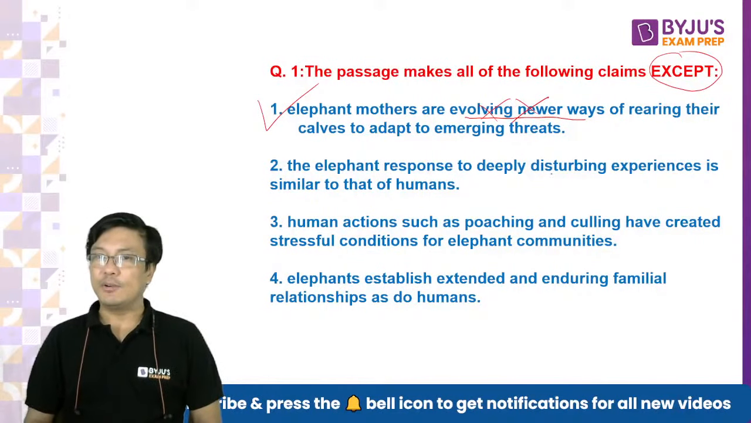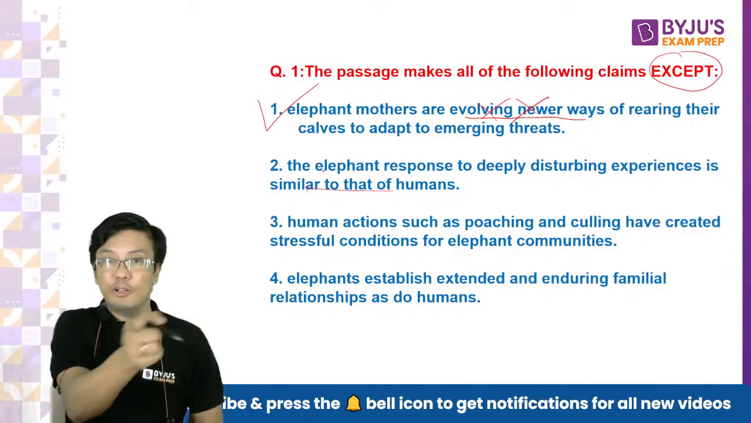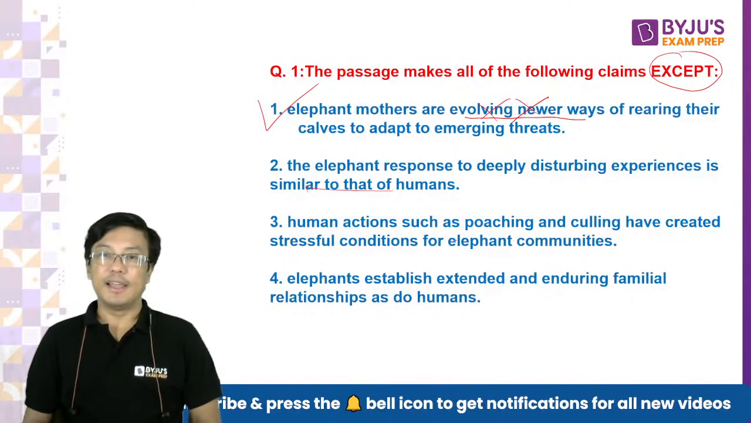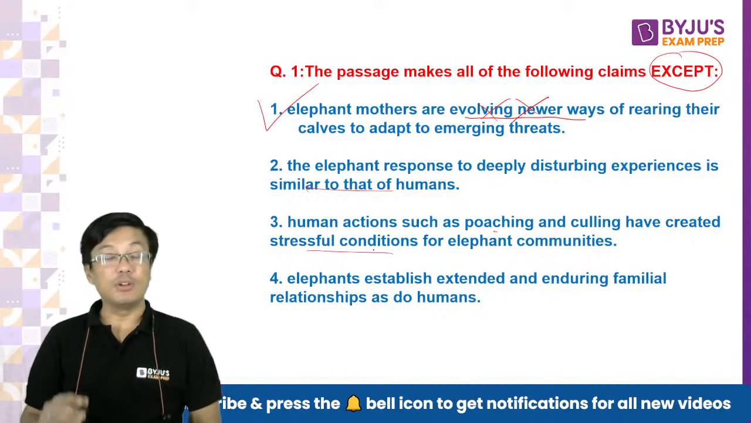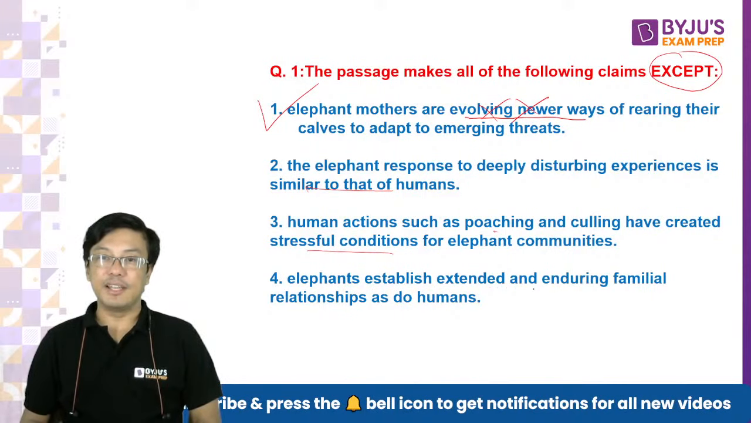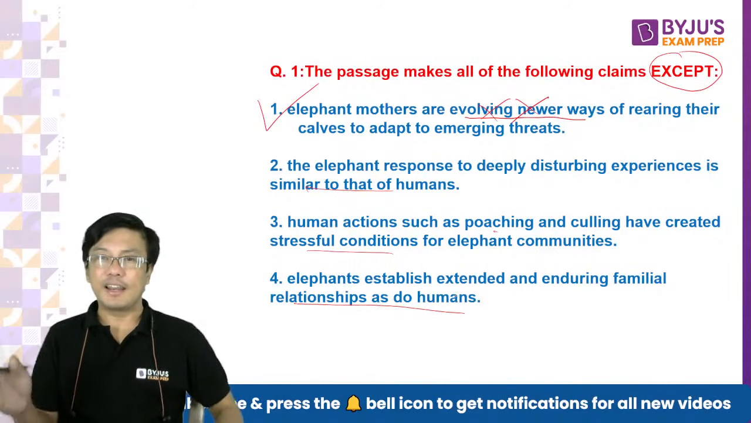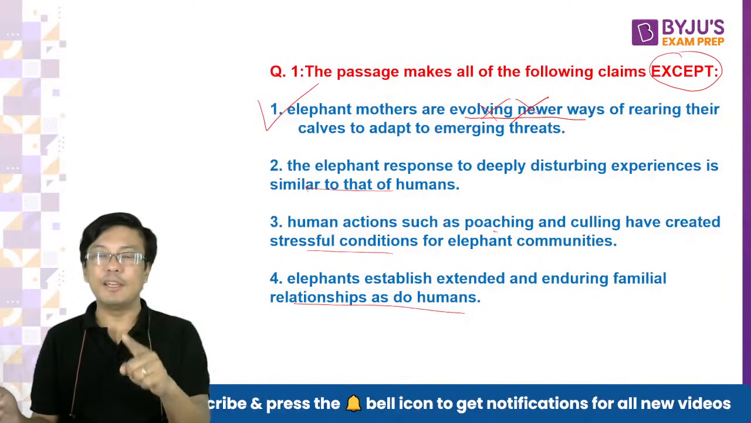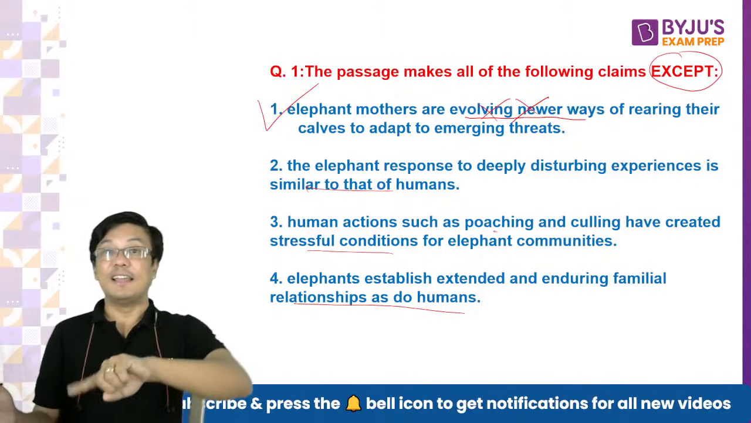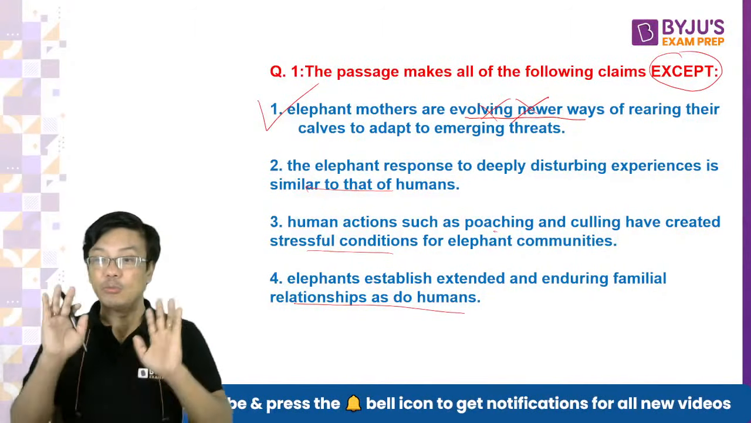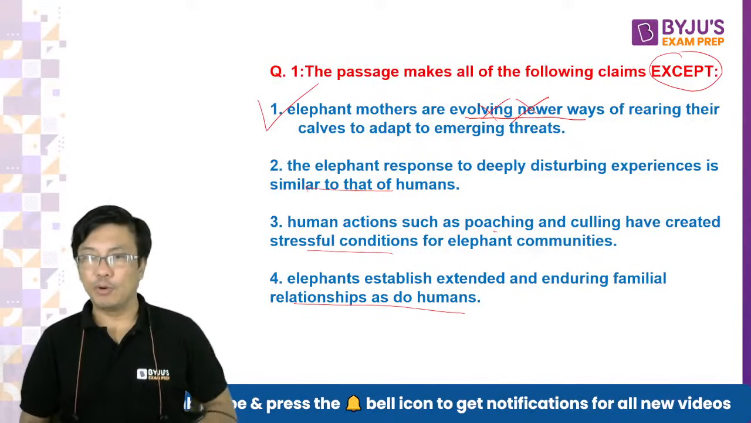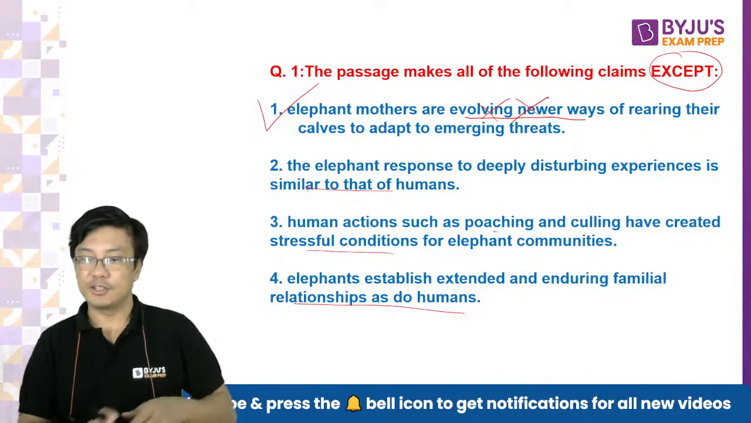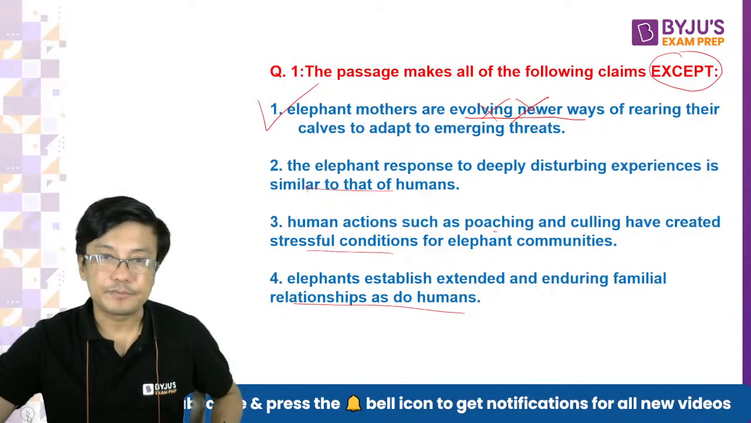बाकी देखो, every option is correct. Elephant response is similar to that of human beings. अभी तो पढ़ा था, अभी थोड़ी देर पहले, the last slide, right? And poaching and culling have created stressful conditions, तो ये भी हमने पढ़ा था first paragraph में, right? And elephants have an extended and enduring familial relationship as do human beings. Yes, right. They caregivers हैं, right? In fact एक जगह वो कहता भी है anthropocentric लगता है लेकिन नहीं है. That means they are like human beings. ठीक है, everybody got the point, I hope. So first question, I hope everybody understood. So this was relatively easier.